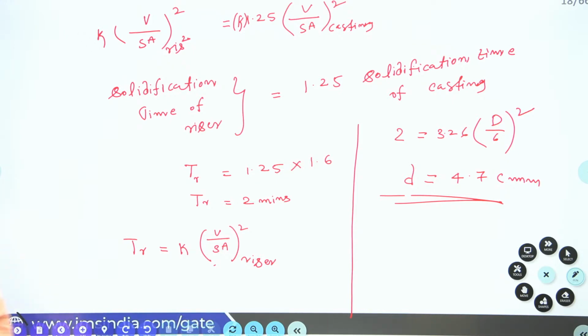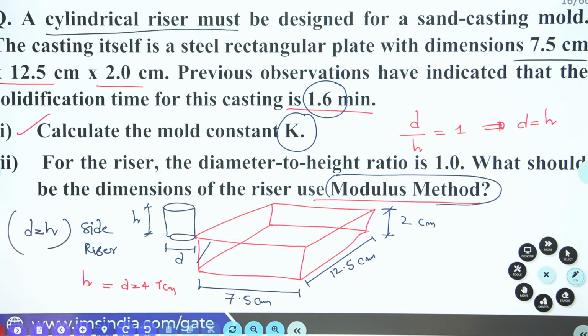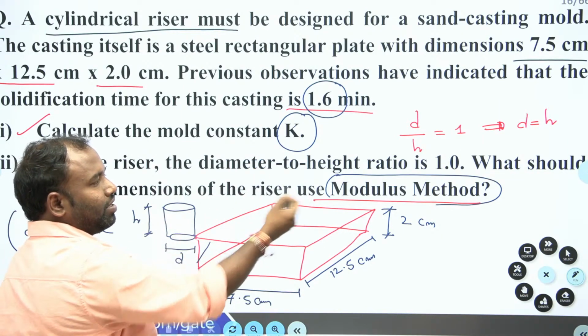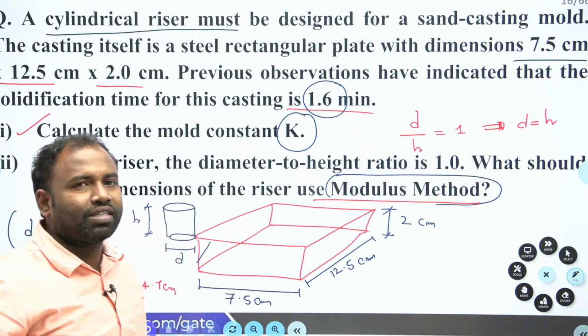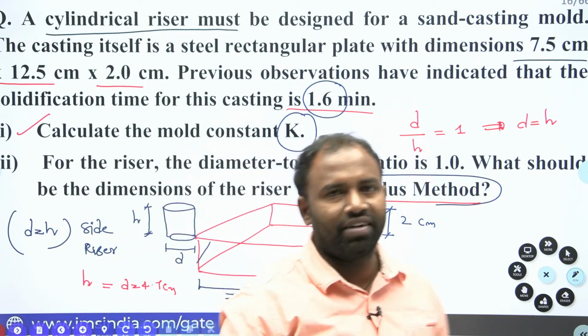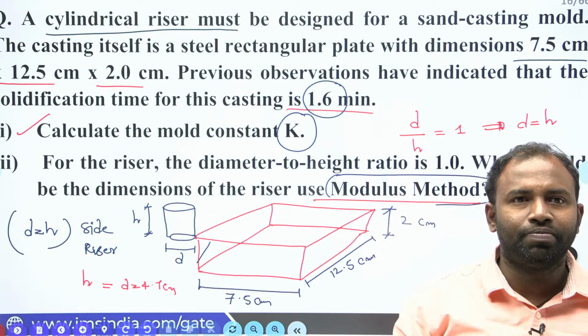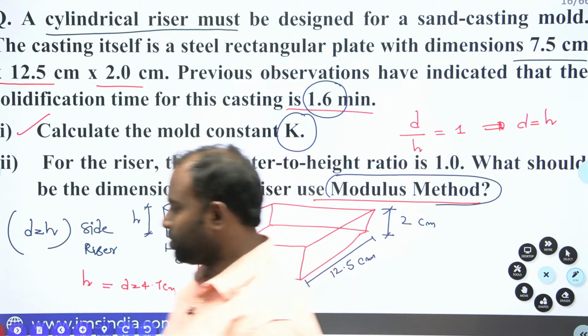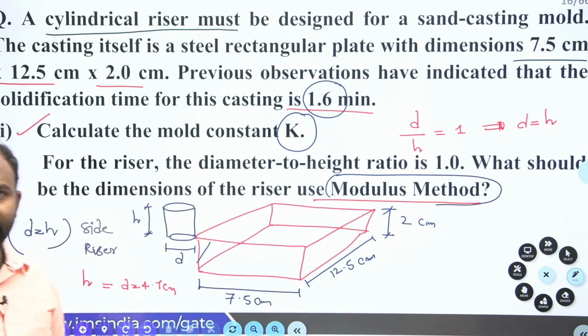Hope all of you understand this question. So have a look at this question. What are you supposed to find out? First you are supposed to find out the mold constant. After that, by using the modulus method, you are supposed to decide the riser dimension. Clear, everybody, guys? Understood? Right. Now let's go for another question.